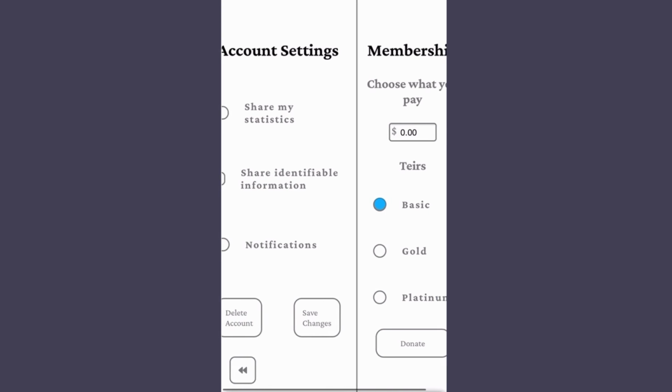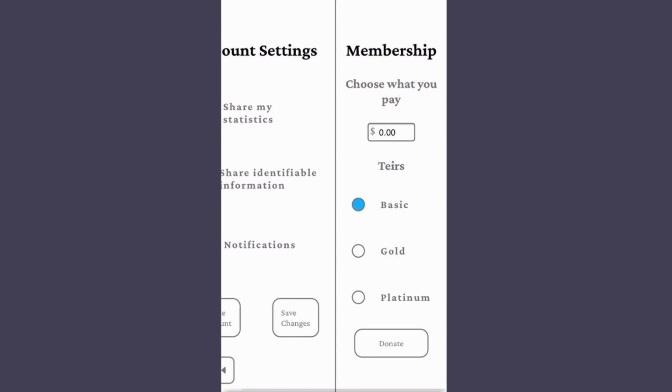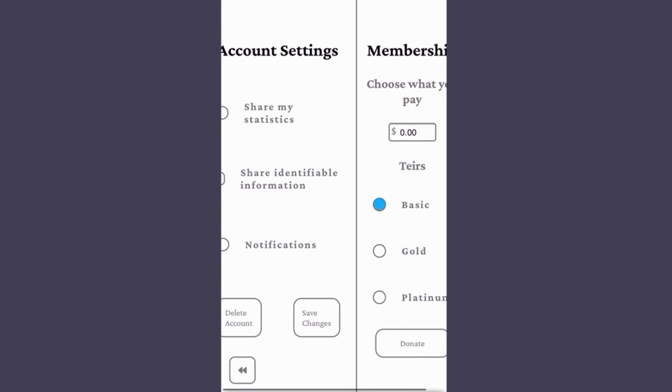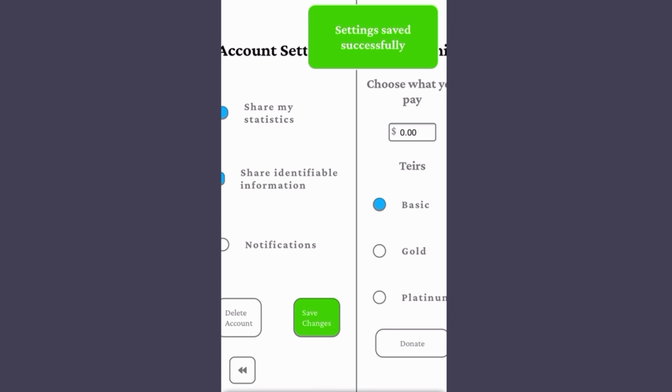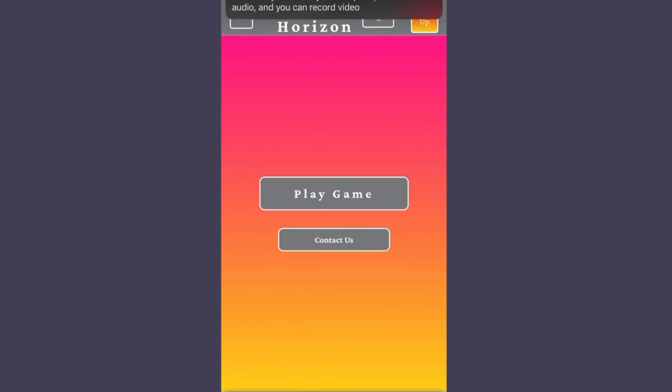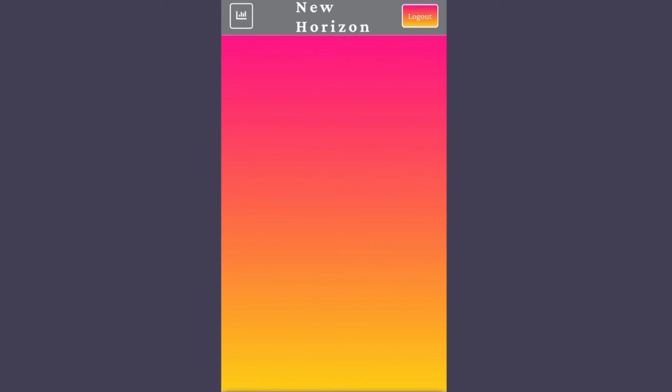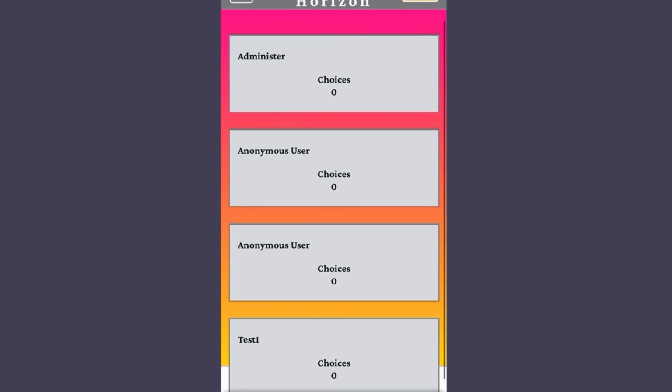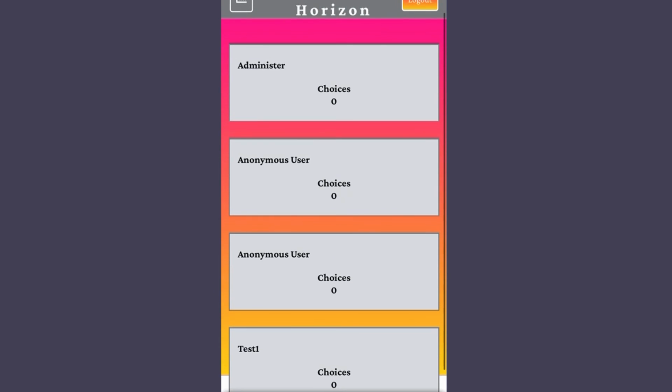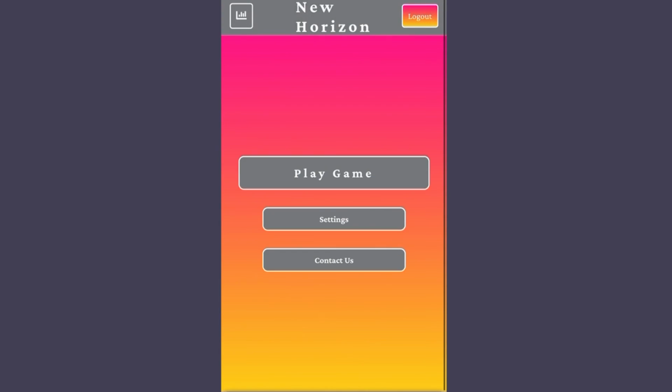Now this is where you can either choose to give us a little donation for all of our hard work, or you could choose to share your statistics or identify all information and notifications are coming soon. Once we press Save Changes, if we go back to our statistics, you'll see now there's a new user in there, the administrator. This is New Horizon, and we will be up later.